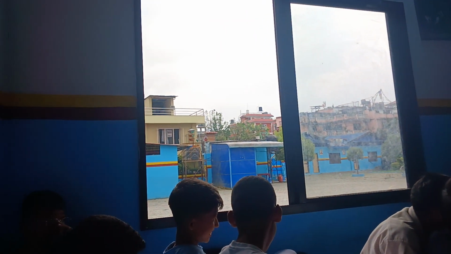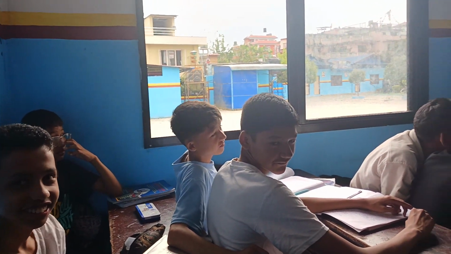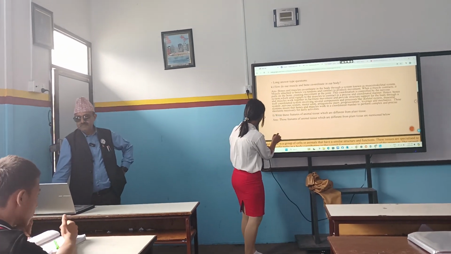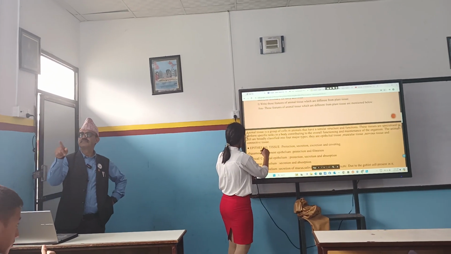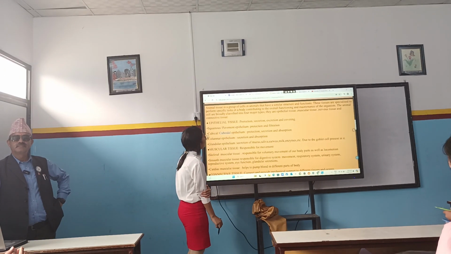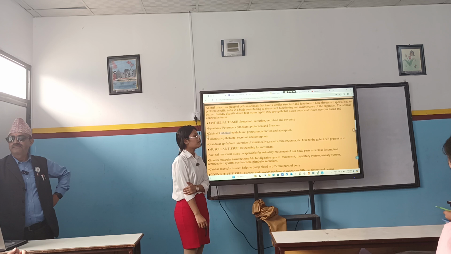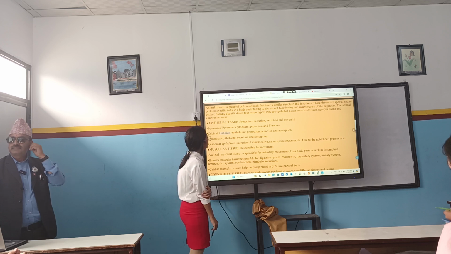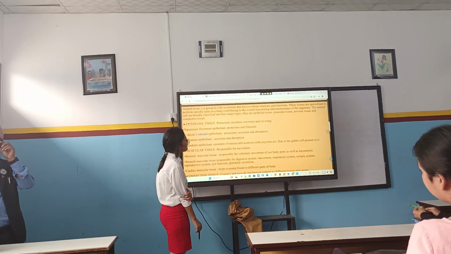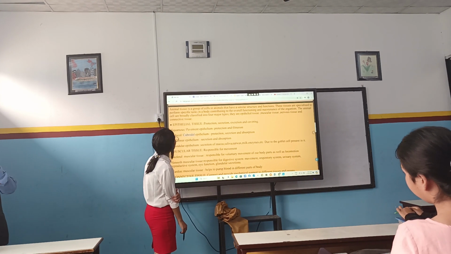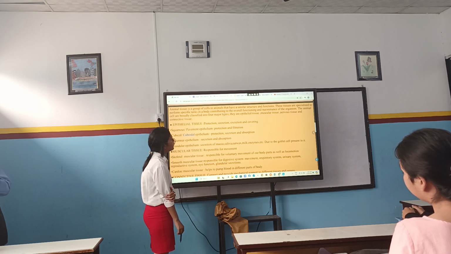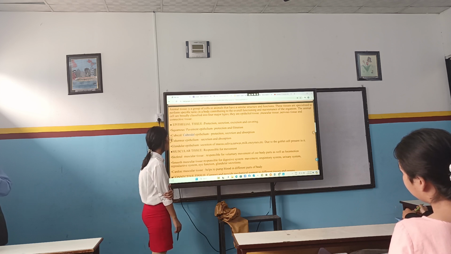Write those features of animal tissues which are different from plant tissue. Those features of animal tissues which are different from plant tissues are mentioned below. Animal tissue is a group of cells in animals that have a similar structure and functions. These tissues are specialized to perform specific tasks in the body, contributing to the overall functioning and maintenance of the organism. The animal tissues are broadly classified into 4 major types. They are epithelial tissue, muscular tissue, nervous tissue, and connective tissue.